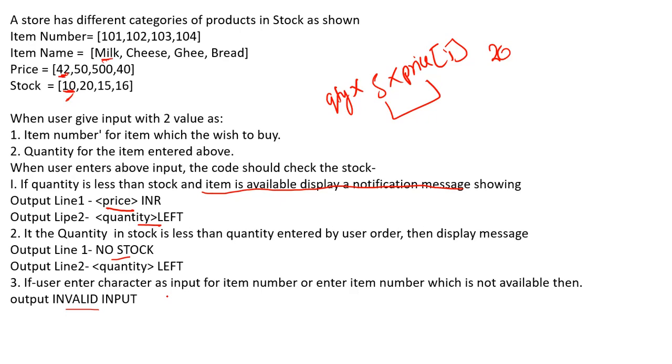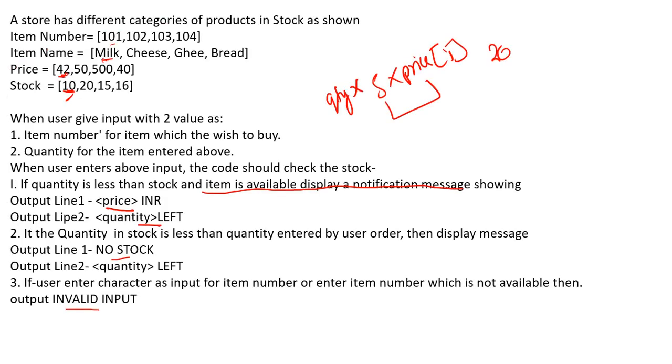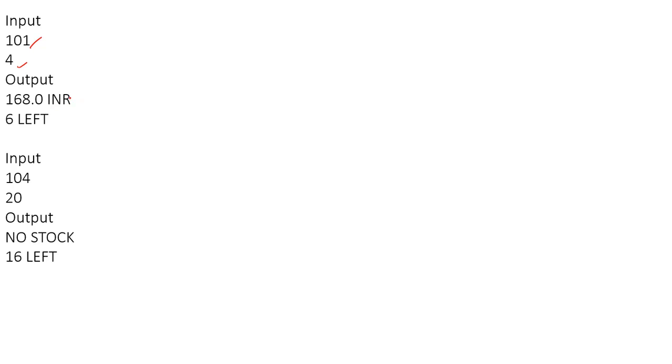Okay, so I hope the question is clear to all of you. Now, for example, the item number given is 101 and the quantity is 4. For item number 101, we have milk, and he is asking for 4 quantity. So 10 minus 4 gives us 6, which means 6 is left. And what will be the price? For 4, the price will be 42 into 4, that is 168.0. We are getting it in the form of a floating point value, so we have to print in the same format, that is 168.0 INR, and whatever quantity is left, we have to print that.